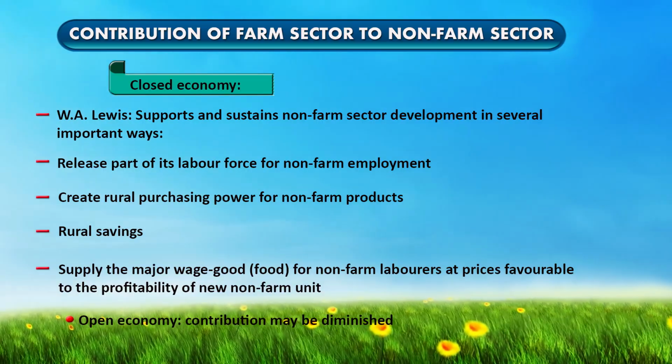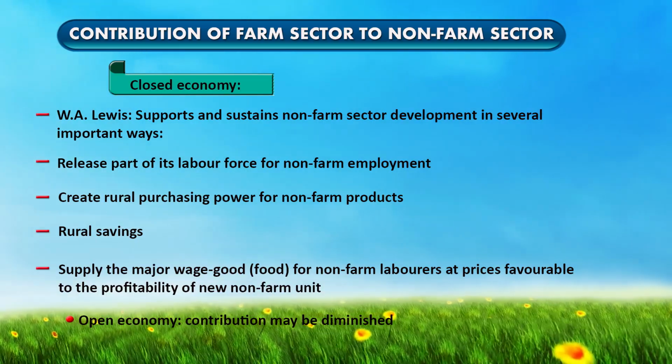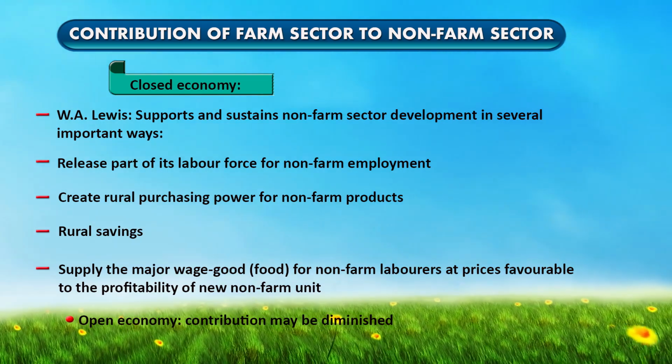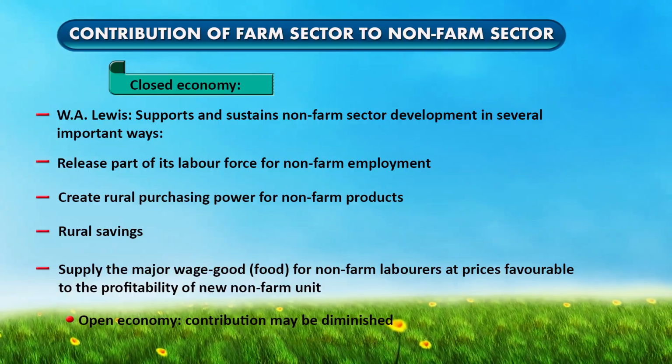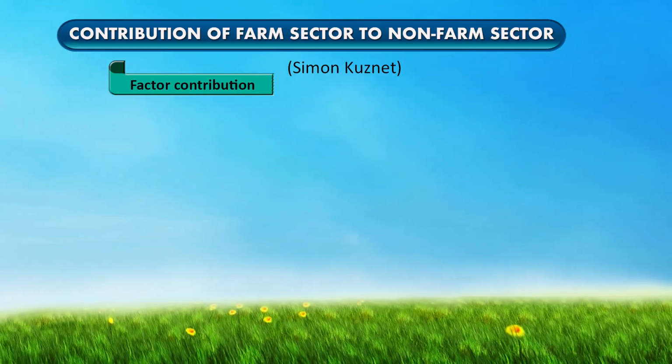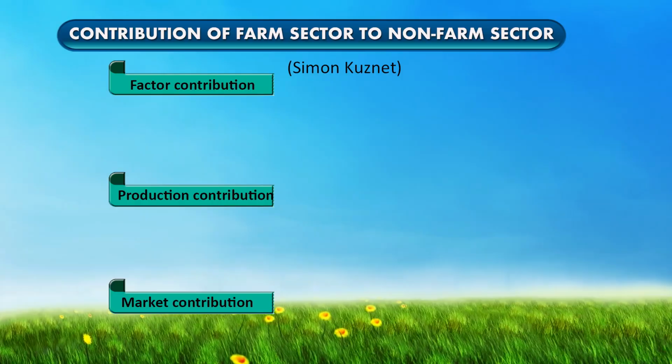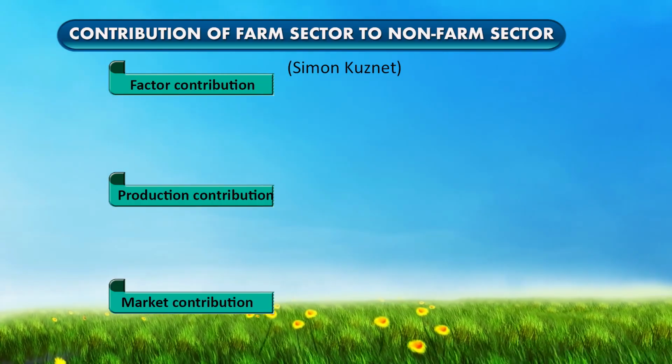But in the open economy, the contribution of the farm sector may be diminished, may be less compared to the closed economy. So basically, there are three types of contribution from the farm sector to the non-farm sector. According to Simon Kuznets, there is a factor contribution, a production contribution, and a market contribution from the farm sector to the non-farm sector.